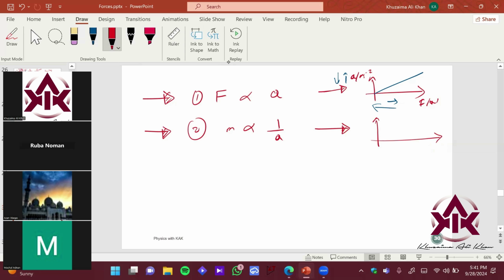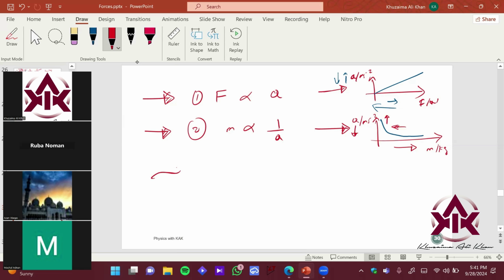So mass is independent quantity, so it comes on x-axis, and acceleration is dependent upon mass, so it comes on y-axis, right? This is pretty important over here. So this is an inverse relation like this, right? So how do you read this graph? If you increase the mass, you can see that the acceleration is decreasing, right? And if you decrease the mass, you can see that the acceleration is going to increase. Okay, that is an inverse relation.